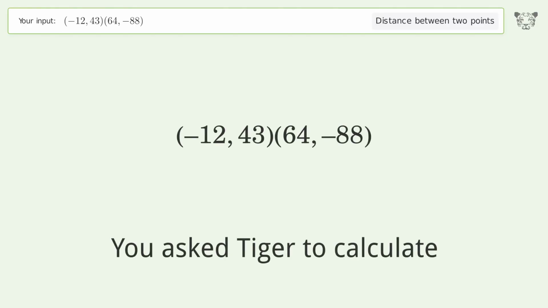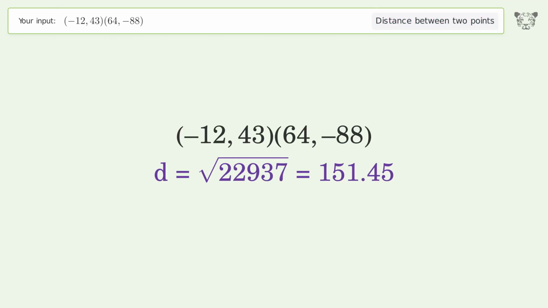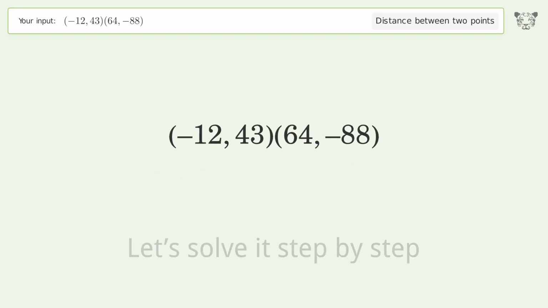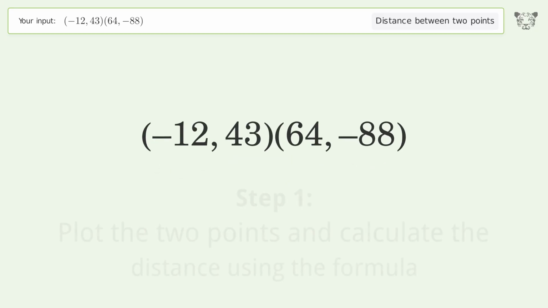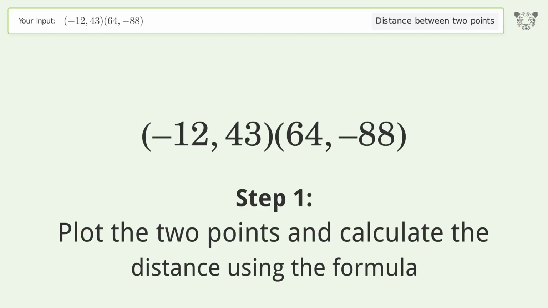You ask Tiger to calculate. This deals with the distance between 2 points. The distance between the 2 points is the square root of 22,937 or 151.45. Let's solve it step by step. Plot the 2 points and calculate the distance using the formula.